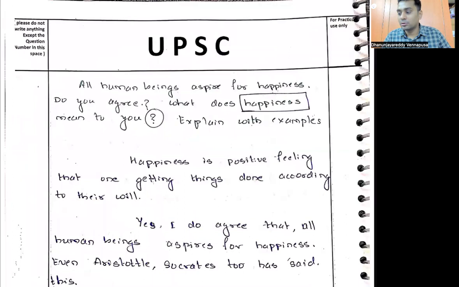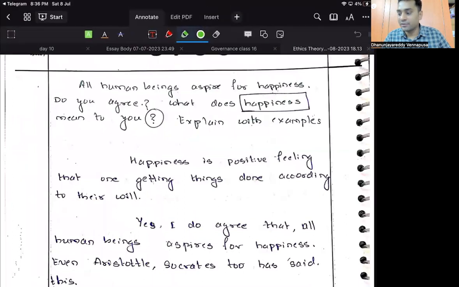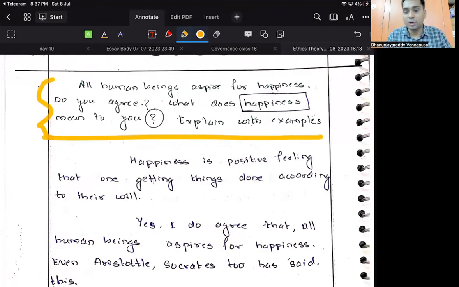The candidate who has written this has written the theory component of case studies, so they are following in line with us. This is the consistency that I expect from the students who are following this model. All human beings aspire for happiness. Do you agree? What does happiness mean to you? Explain with examples. Even if they don't ask you to explain with examples, you have to write examples.